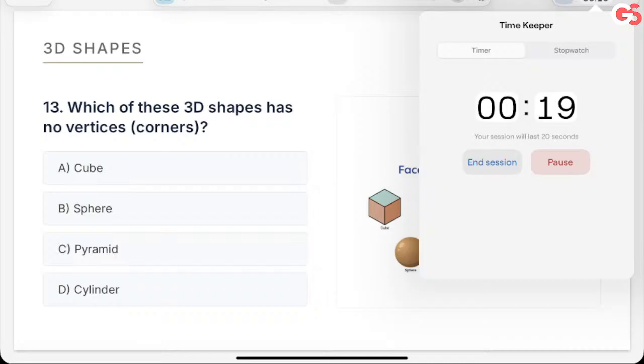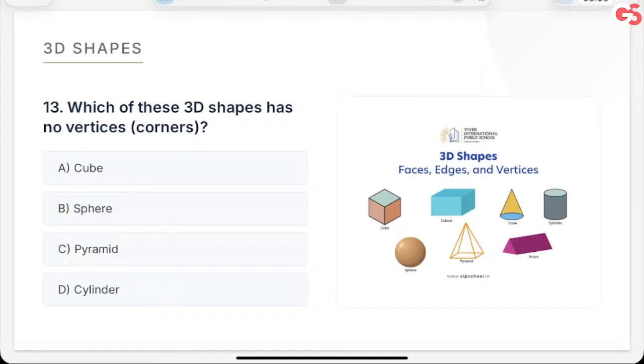Which of these 3D shapes has no vertices? Here the figure is also given. Sphere is the answer, absolutely.